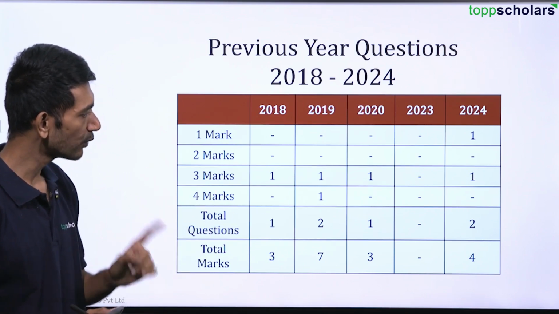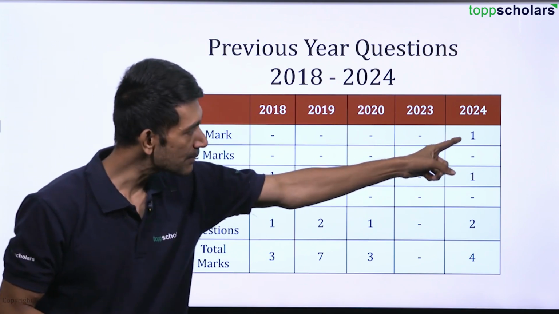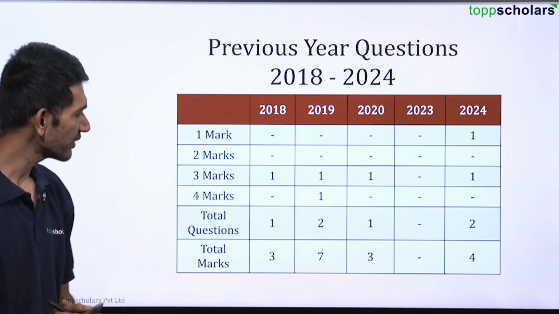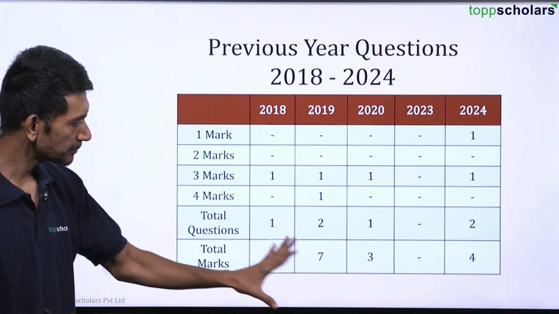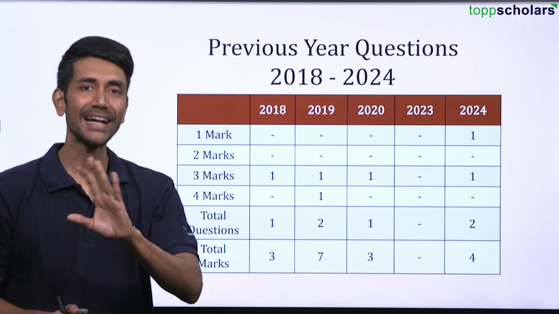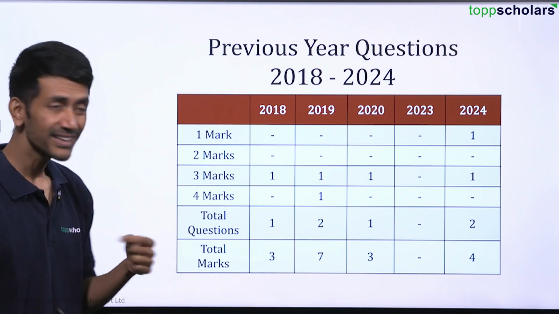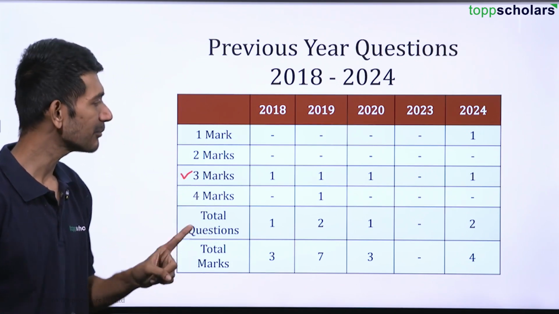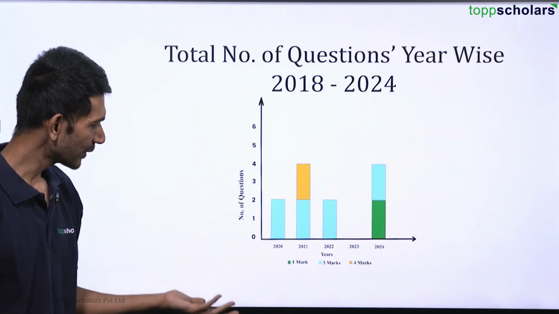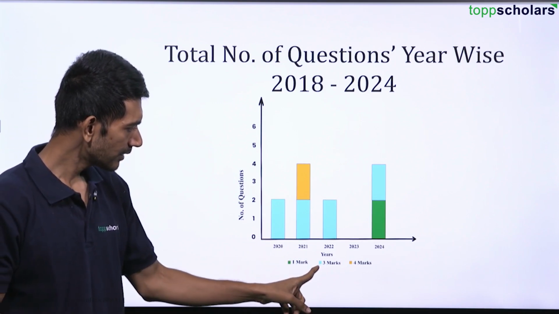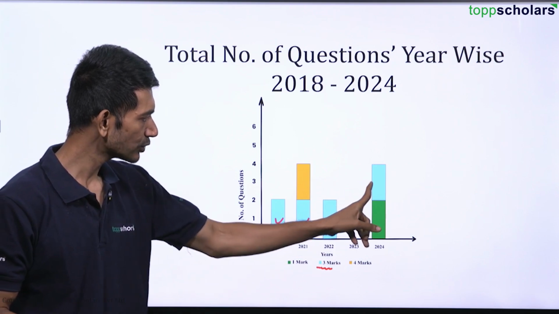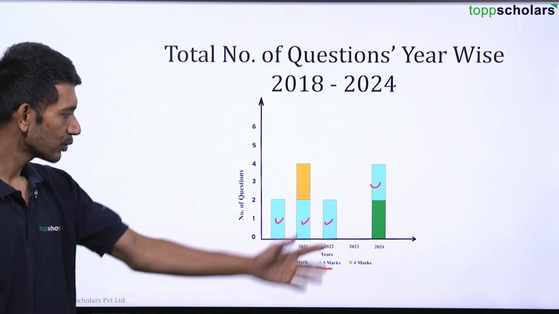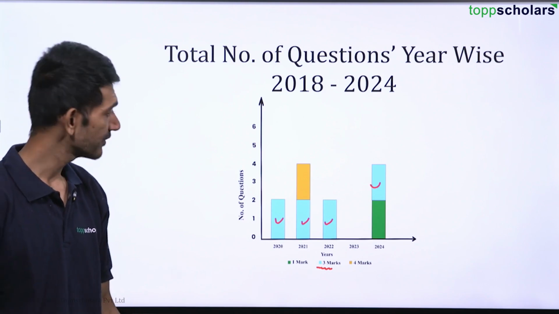Sometimes they can also ask you a 4-mark question, and only one time a 1-mark question was asked in 2024. So this gives us a brief idea that from 3 marks to 7 marks is the maximum weightage that can fluctuate. But there are higher chances of a 3 marker to appear in the exam. Even if you look at this particular graph, a 3 marker is generally asked in almost every year, right? In 2023, no question was asked from shares and dividends, by the way.